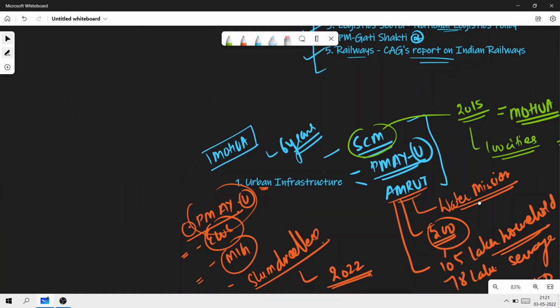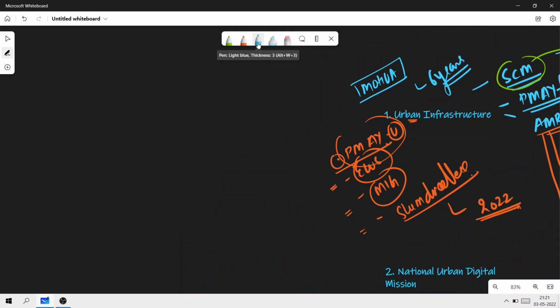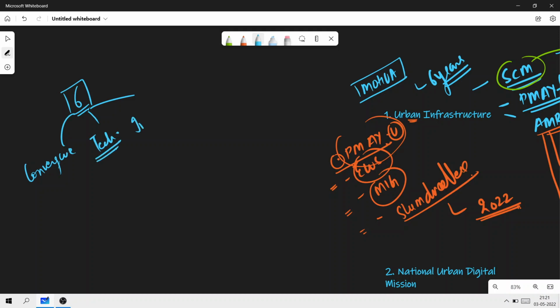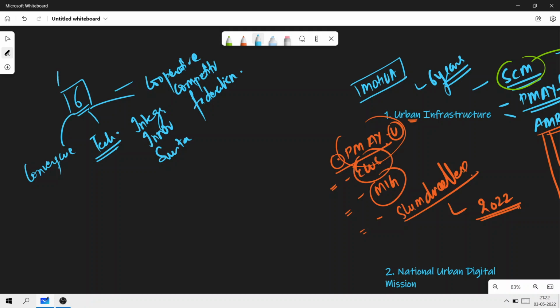You're going to remember these three schemes that we have discussed, and along with that, the six fundamental principles that play an important role in these schemes: convergence, technology as a means, integration, innovation and sustainability, cooperative competitive federalism, then the ability to generate greater outcomes with lesser resources, which we'll simply understand as more from less.